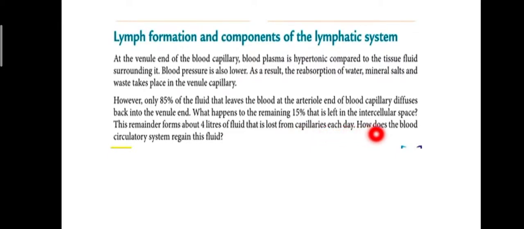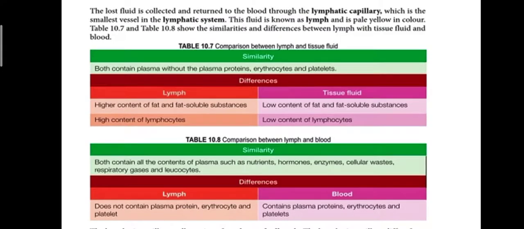Okay? So how does the blood circulatory system regain this fluid? Yang lagi 15% itu left in the intercellular space. Itu bagaimana? The lost fluid is collected and returned to the blood through the lymphatic capillary. Yang 85% tadi dia balik ke venule, ke vein, and back to our blood circulatory system.